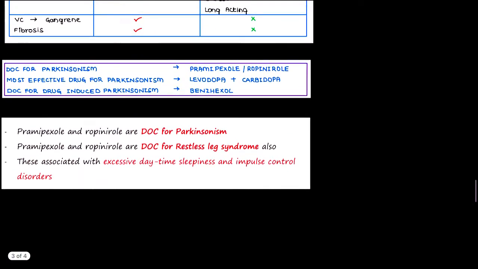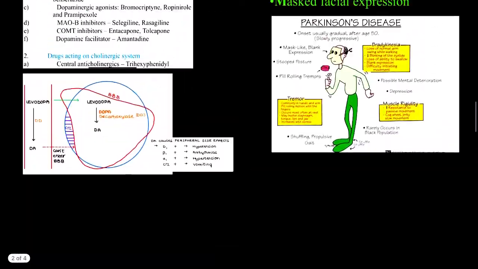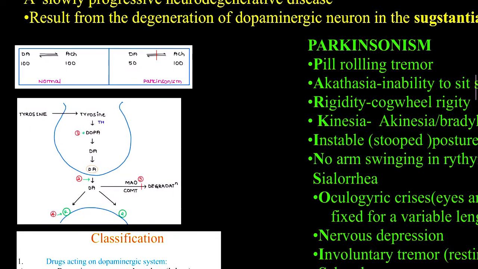Till now we completed the drugs that increase dopa, the dopamine agonists, and the MAO and COMT inhibitors.